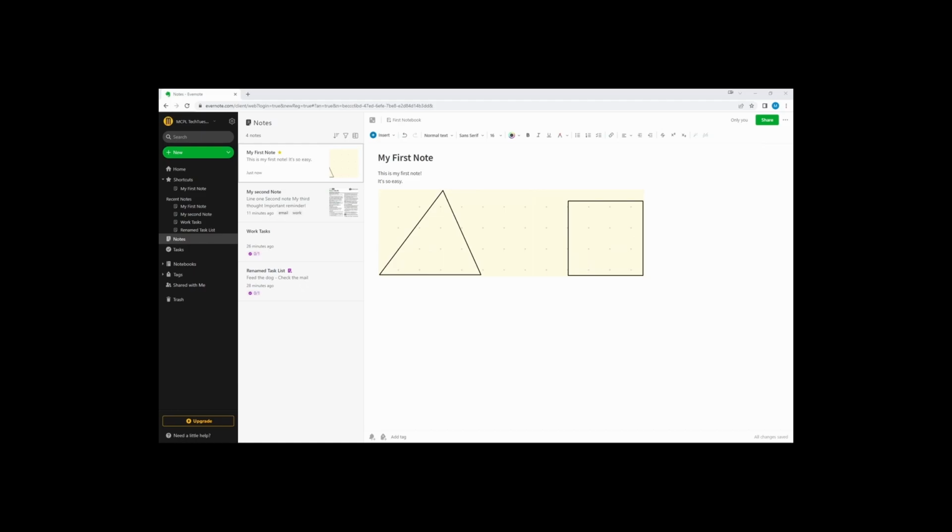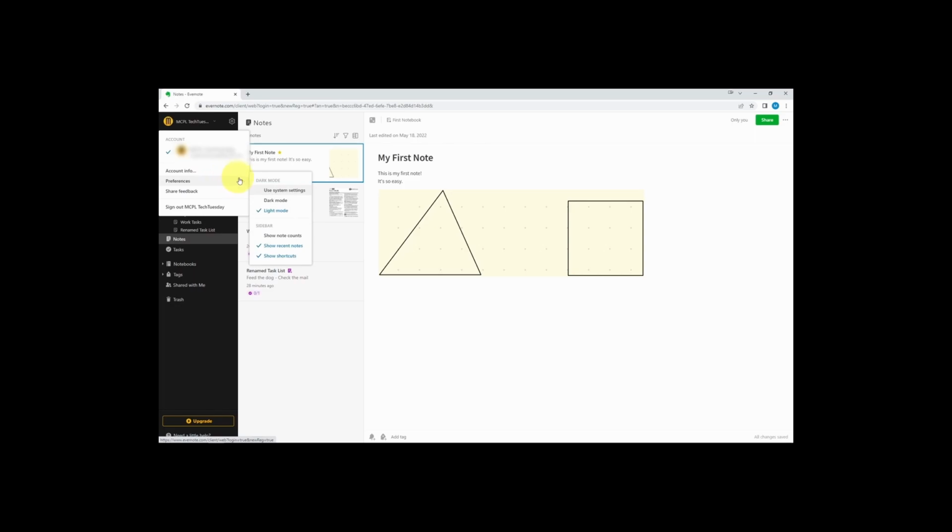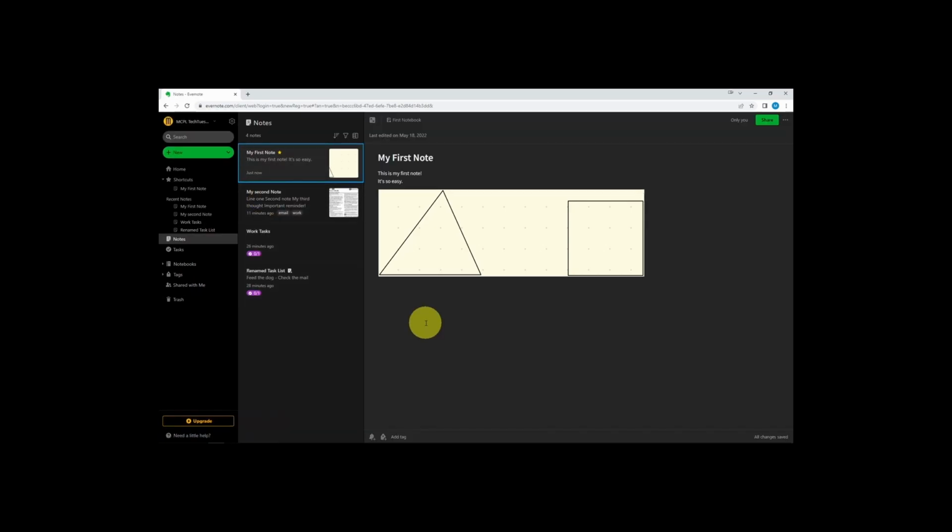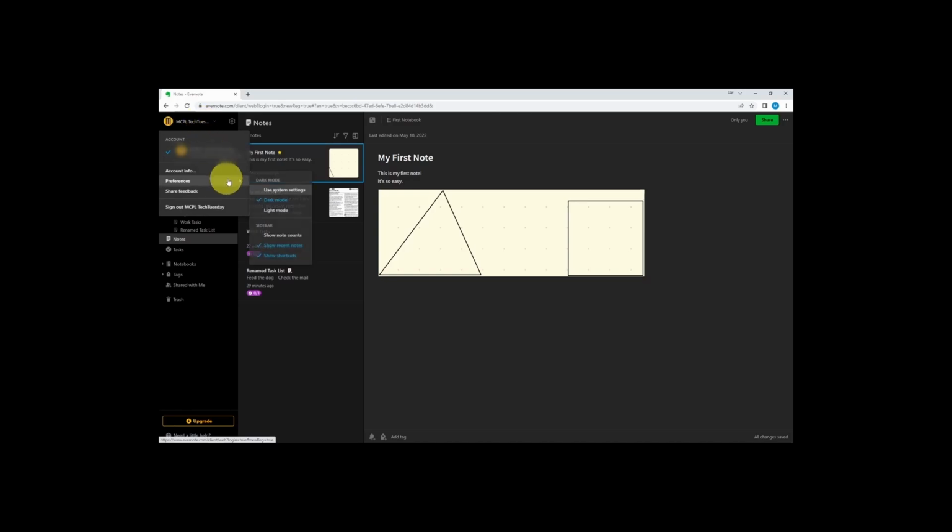If you spend a lot of time in this app, one thing you'll notice is that it's a very bright background. Luckily, they have an option to turn on dark mode. Click your username in the top left portion of the sidebar, Preferences, and choose dark mode. This should make it a lot easier to read in darker environments, and it's easier on the eyes. And it's just as easy to change it back if needed.